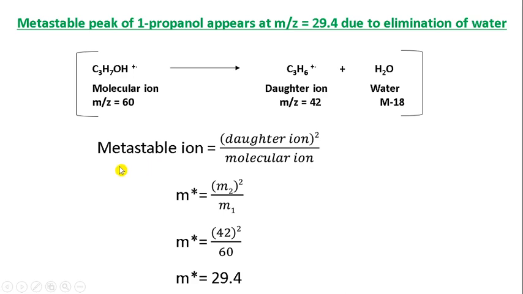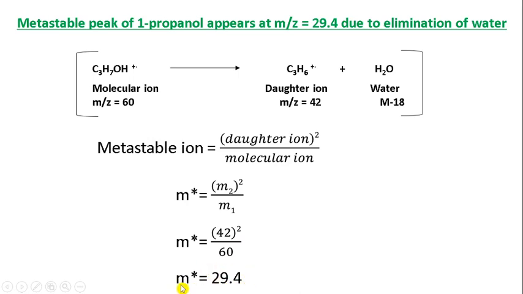There is one formula: metastable ion is equal to daughter ion squared divided by molecular ion. So the m by z value of daughter ion is 42 squared divided by the m by z value of molecular ion, 60, and we get the value 29.4.